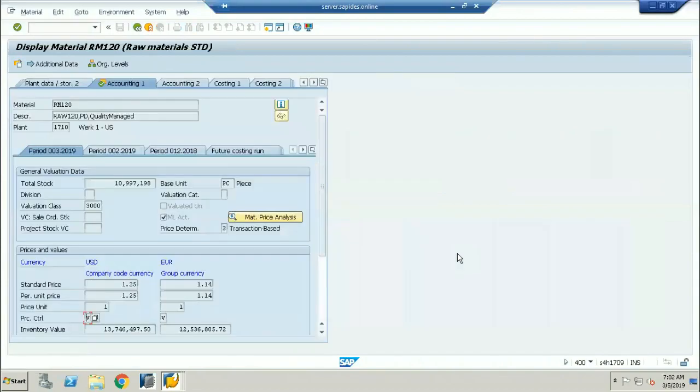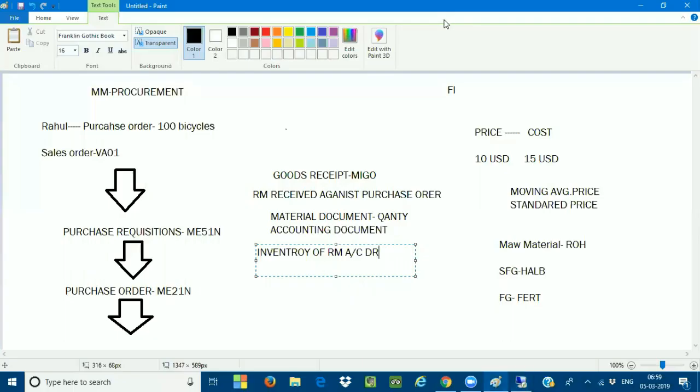And what is the offsetting account? The GR/IR clearing account will become the credit. So this is an accounting entry.